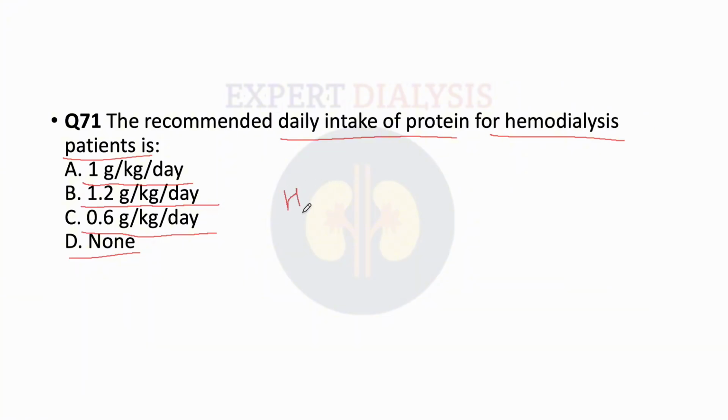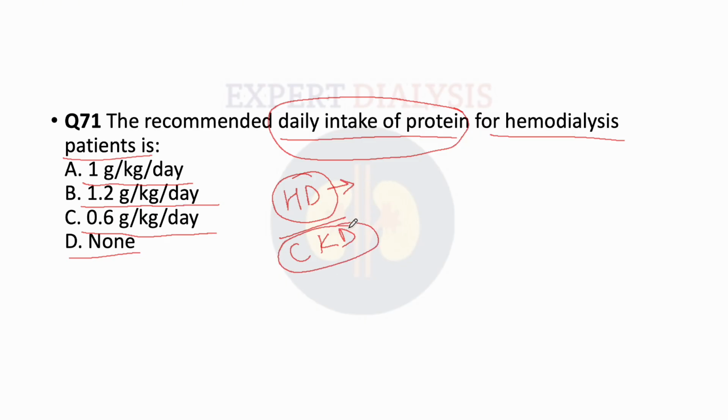So since we are talking about hemodialysis, the major difference between hemodialysis and CKD in the intake of protein is that when the patient is on hemodialysis, there is a higher tendency of losing protein while the patient is on dialysis. However, when the patient is on CKD, we generally go with the preventive therapy.